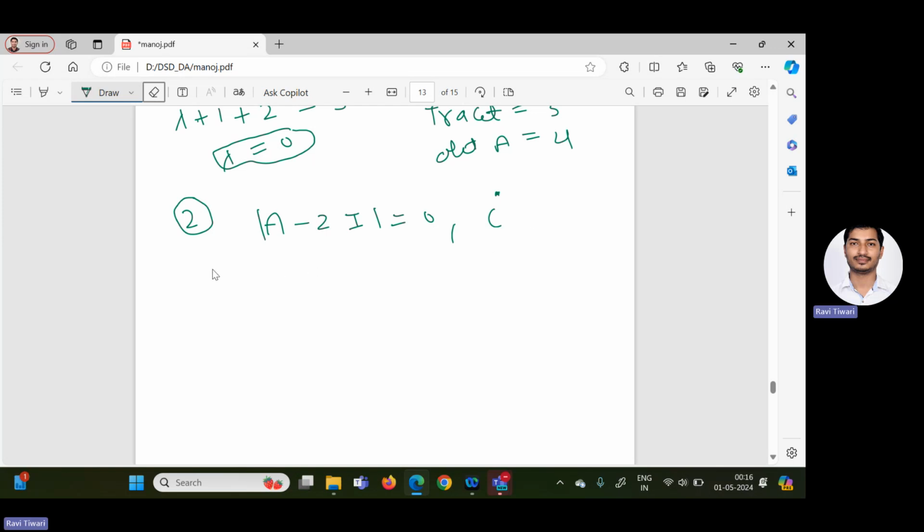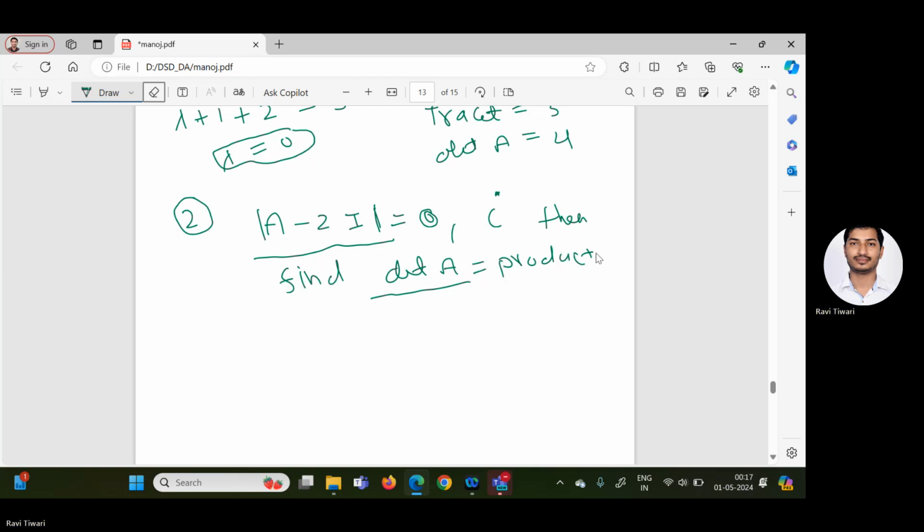If A is a 3 cross 3 matrix and this is the given condition, then find the determinant of A. We know that the determinant of A equals the product of all eigenvalues.